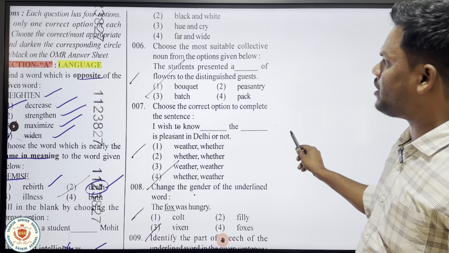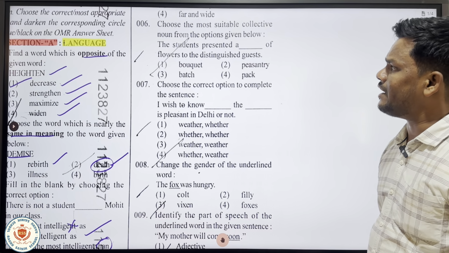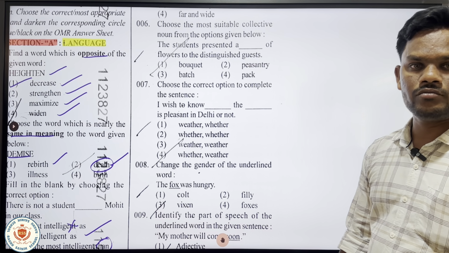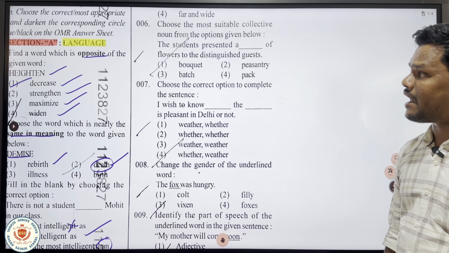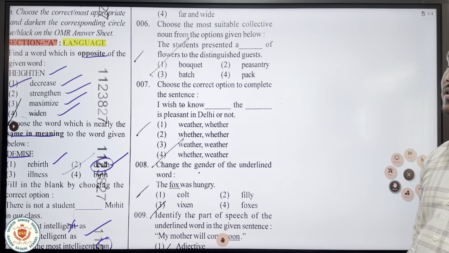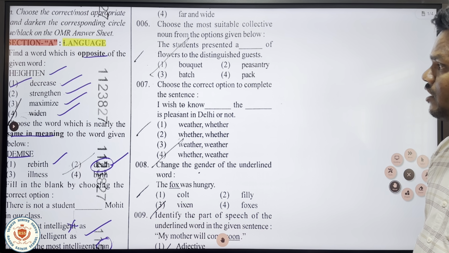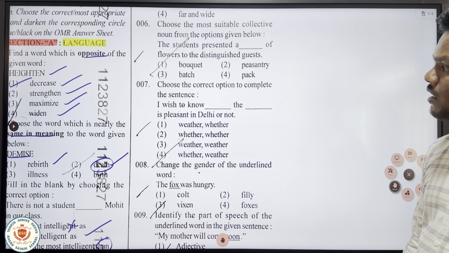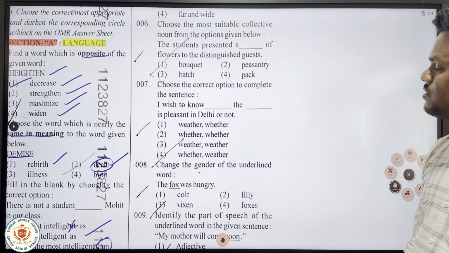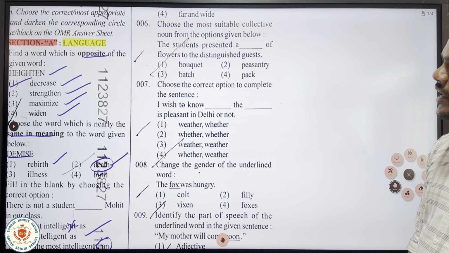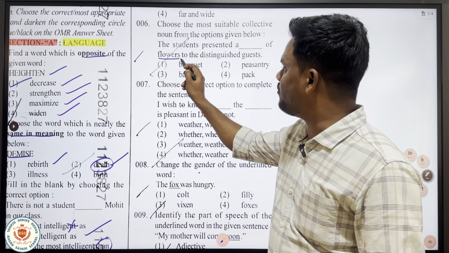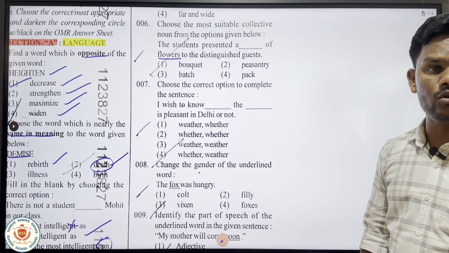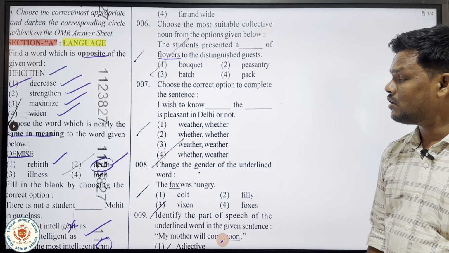The next question is, choose the most suitable collective noun from the options given below. The students presented a dash of flowers to the distinguished guests. Let us notice the word requiring the collective noun, that is nothing but flowers. We'll have to find the collective noun for flowers.